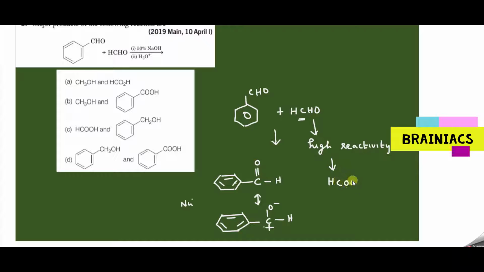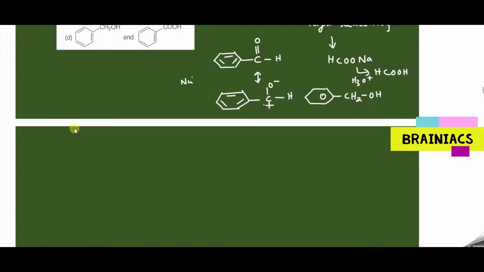So first step, you will get HCOONa, and this will get oxidized, and the other one reduced to benzyl alcohol. And on further hydrolysis, this will become HCOOH. Sodium will be replaced because this is a proton donor, H3O+. So what can be the answer? In my understanding, it should be HCOOH and benzyl alcohol. Option C should be the correct answer. We will check first. Okay, C is the answer.